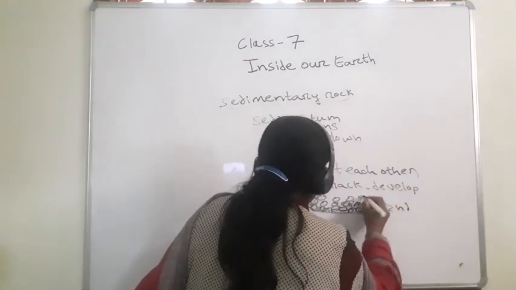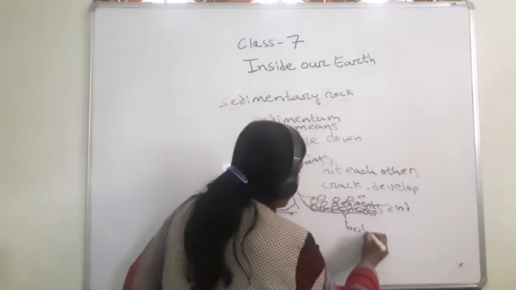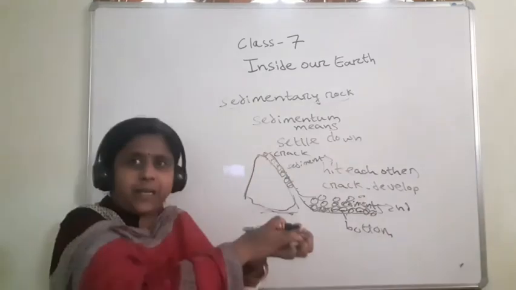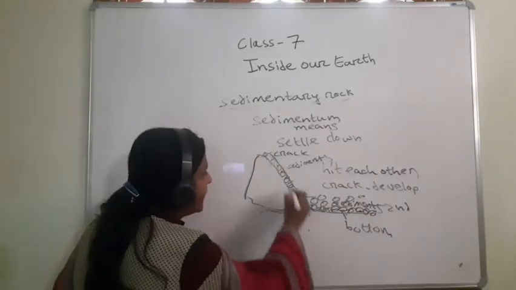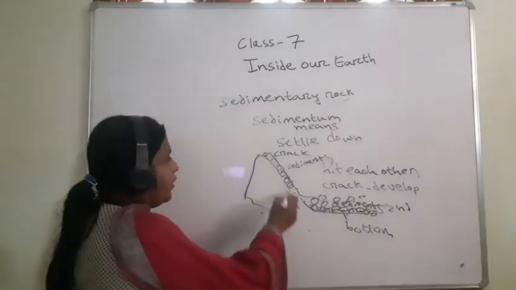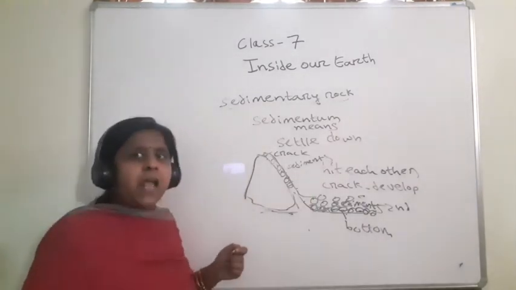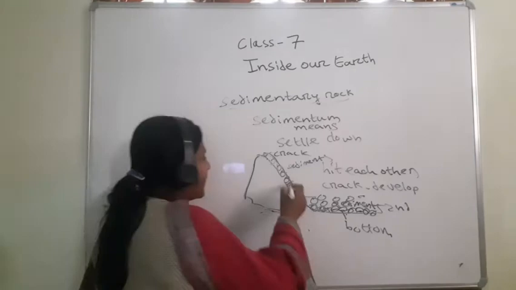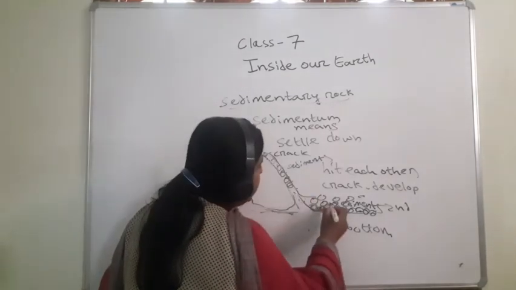Second layer. So, the bottom layer will be compressed or not? See, first layer. Then again, the same process of rock will continue. Igneous rock, again the crack will develop, again the rocks will hit each other, and again, by the action of wind and water, it will flow into the river.